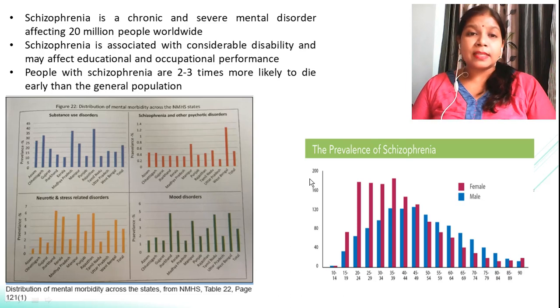Now, if we see the prevalence of schizophrenia age wise, like at what age or what stage the patient develops the symptoms or is at higher risk, you can see till the age of 45 to 49, or you can say up to 55 years of age, females are at risk of schizophrenia as compared to men. But when the age of men crosses 55 or 54 years of age, then they are at higher risk of developing this disorder.